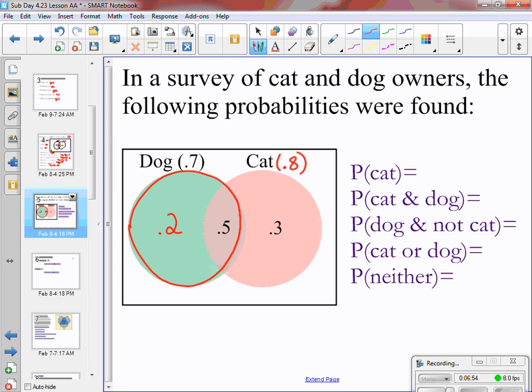And then to figure out if there's anything that goes on the outside, you add those three numbers in the middle together, 0.2 plus 0.5 plus 0.3. You get 1, so technically there's 0 people that have neither out here.